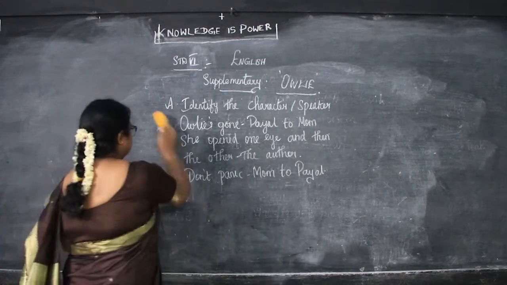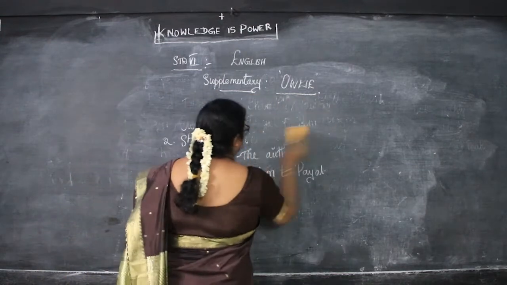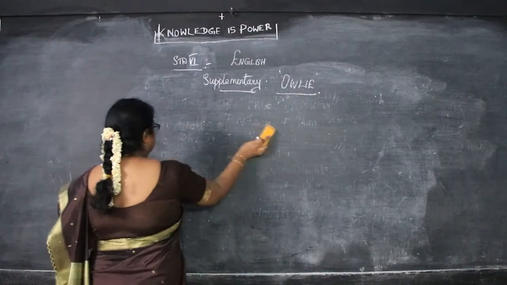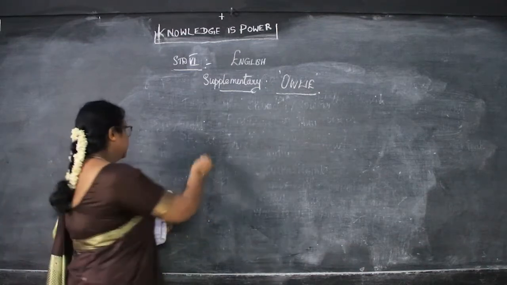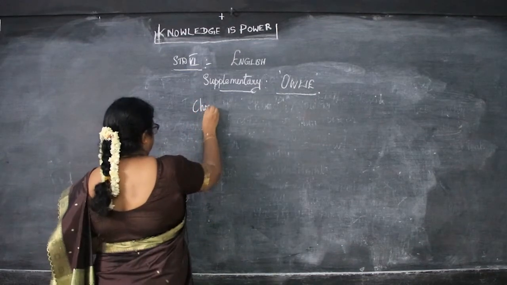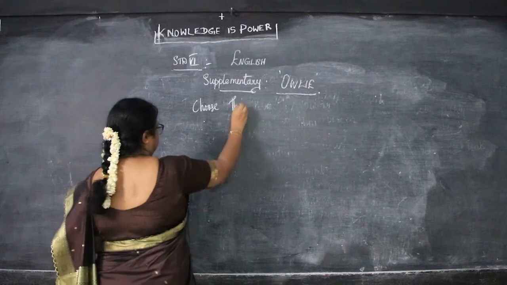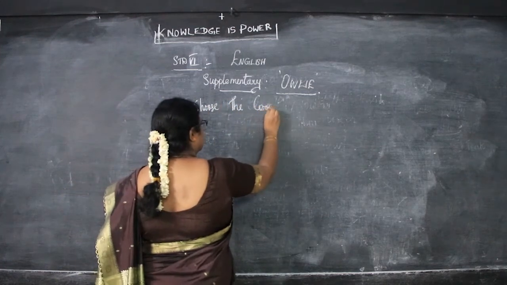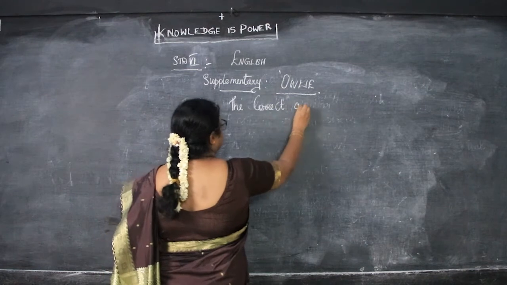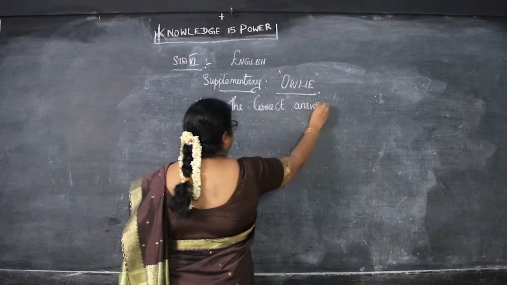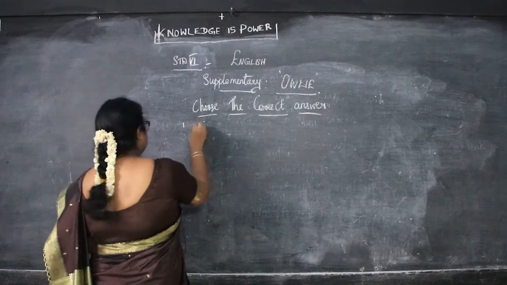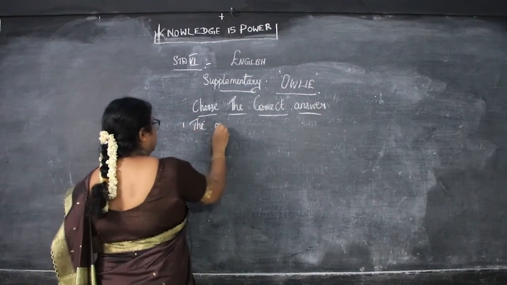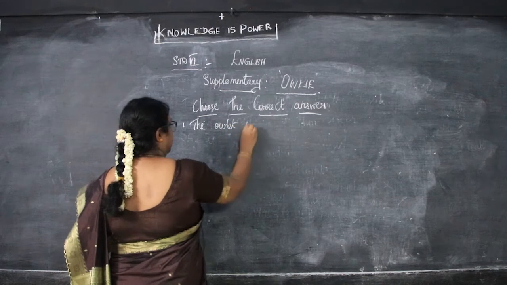Then next is choose the correct answer. First one is the owlet, that is small baby bird.